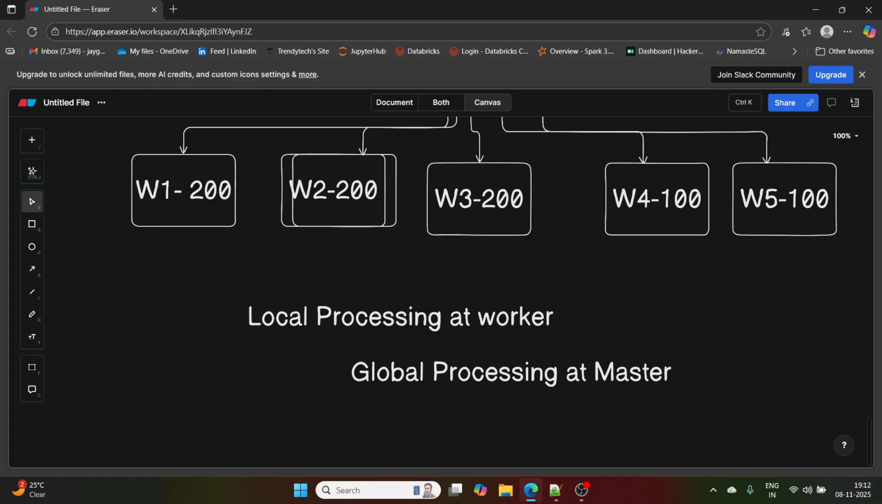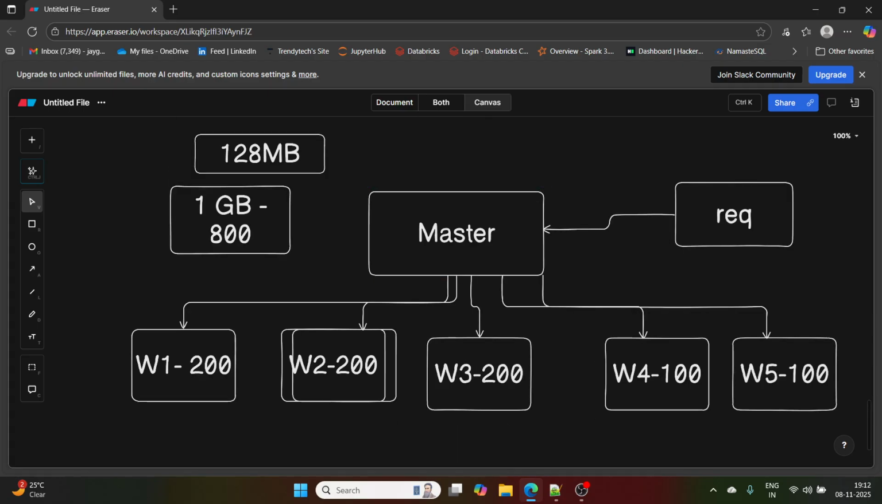Master will combine all the results it is receiving, and it will send to the client, the someone who is sending the request. That is how distributed systems are working.